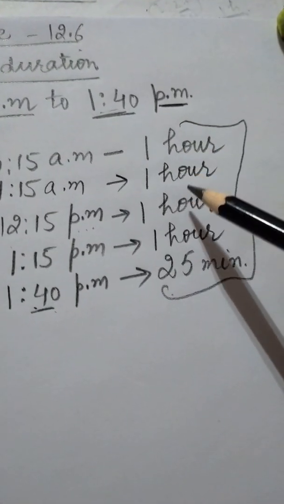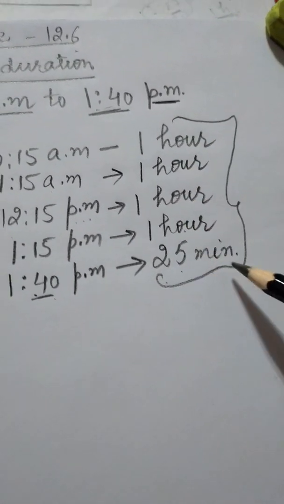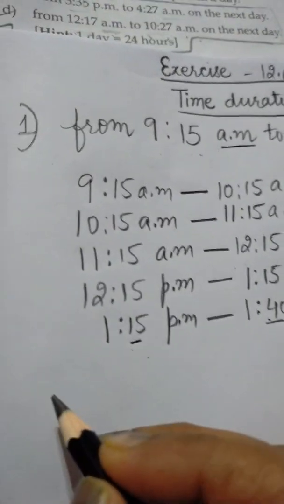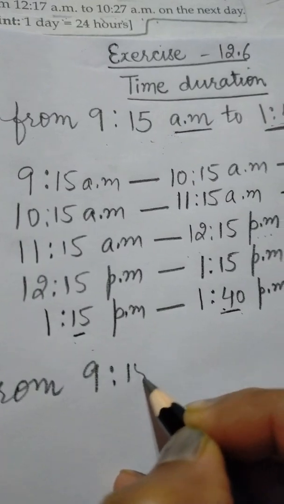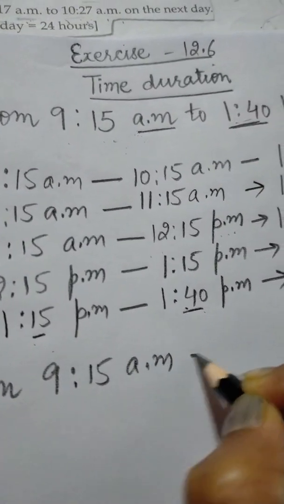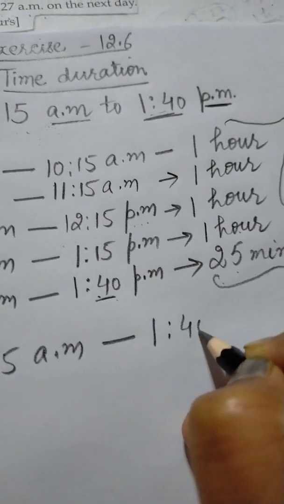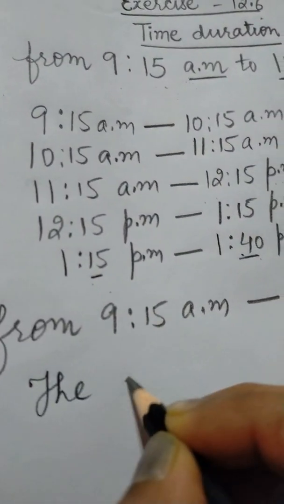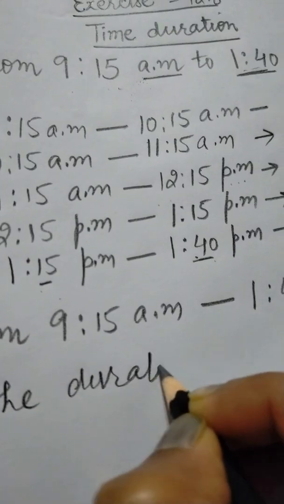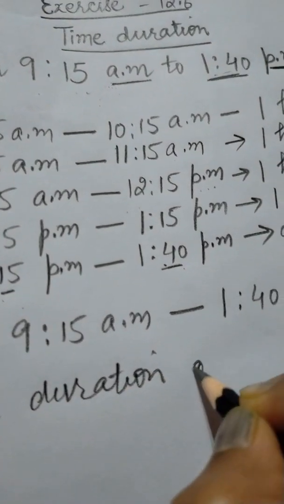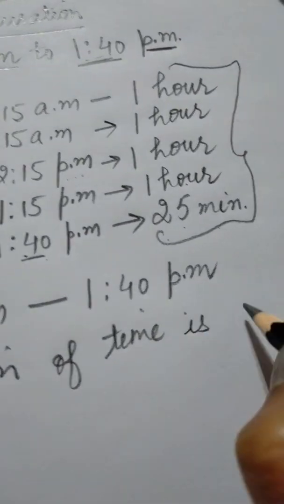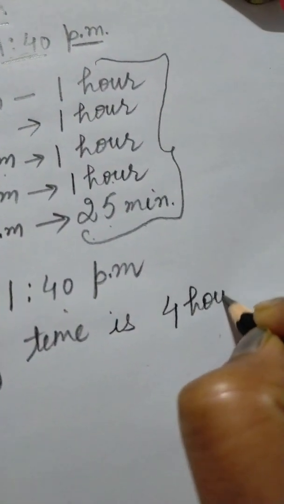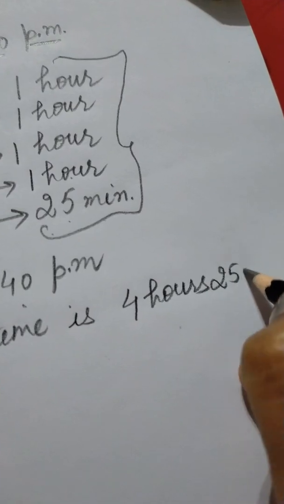First hour, second hour, third hour, fourth hour, and 25 minutes. So from 9:15 am to 1:40 pm, the duration of time is 4 hours 25 minutes.